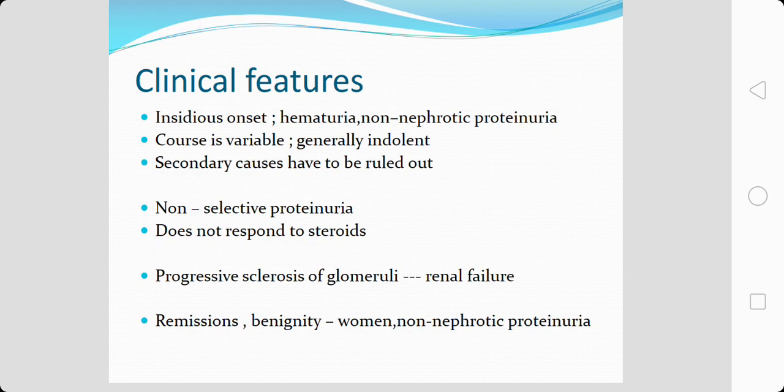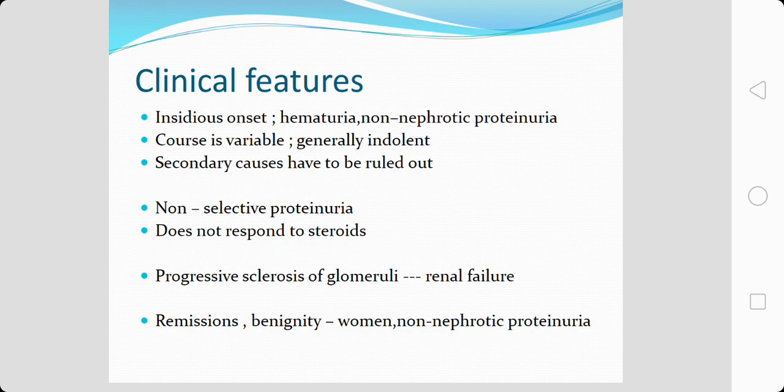So they usually present with non-selective proteinuria. So this is what has been noticed. They present with non-selective proteinuria and they do not respond to steroids. Non-selective proteinuria and non-responsiveness of the lesion to steroids is one of the features.